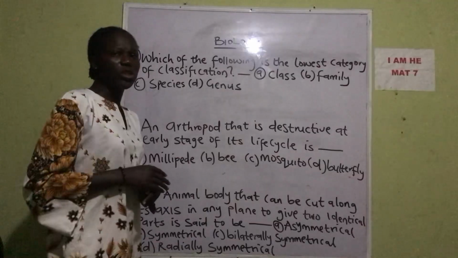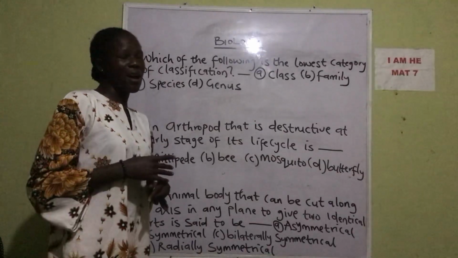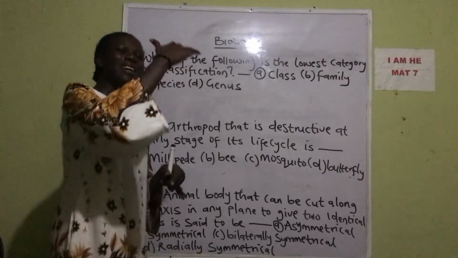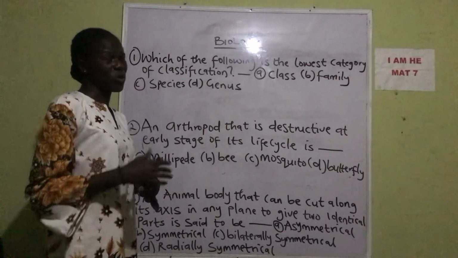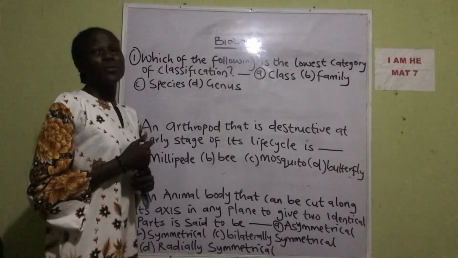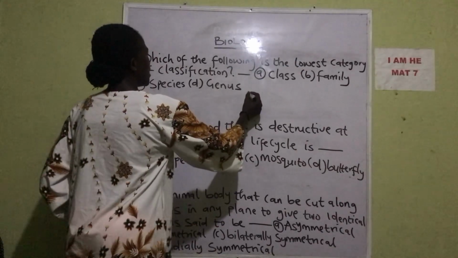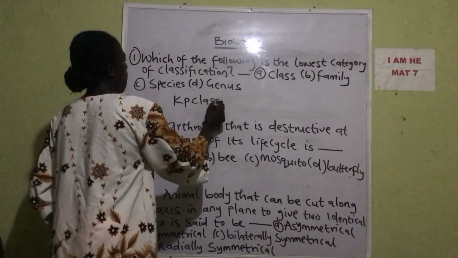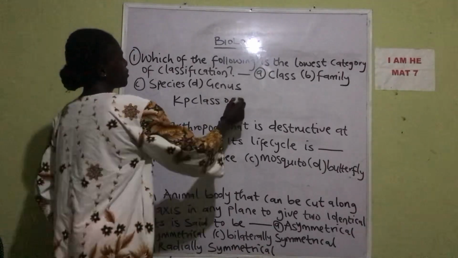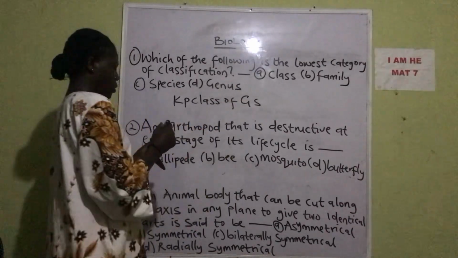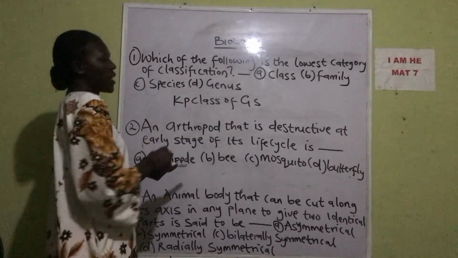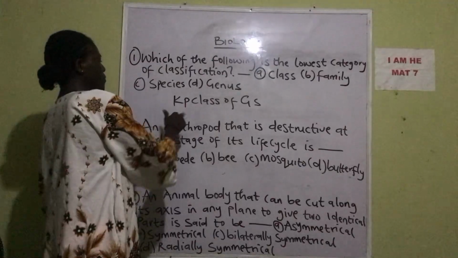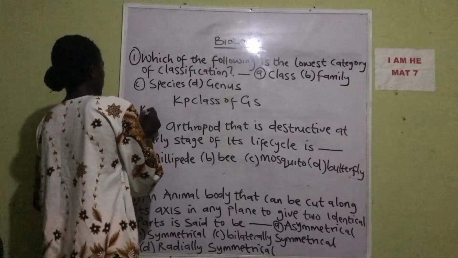Now if you check my other video, I talked about the hierarchy of classification. That's the level at which organisms are classified. I gave an acronym for it. You can use KP class of GS, where K stands for kingdom, P stands for phylum. Let me just outline them.